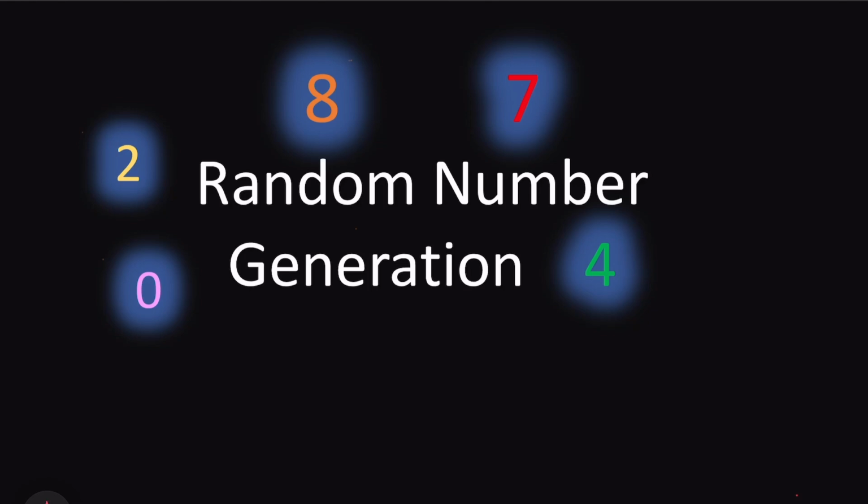In this video, I'll be talking about random number generation. In my last video, I talked about simulation, and in simulation, we want to do a numerical experiment to understand a real situation. For that, we need a lot of data, and that random data we generate through random number generation for experimental purposes.